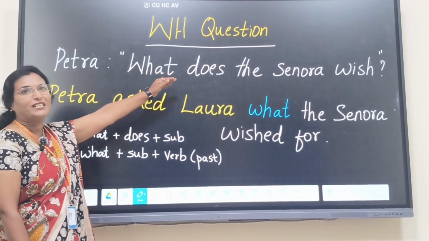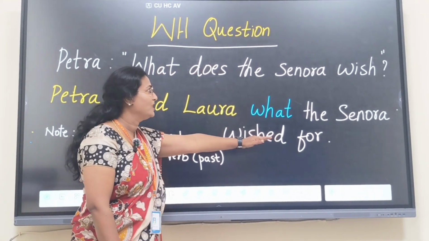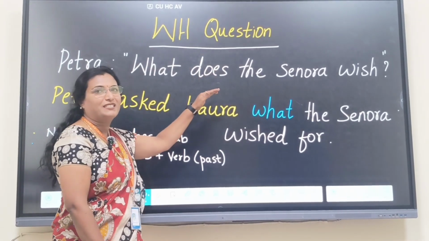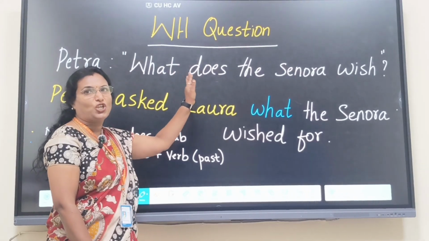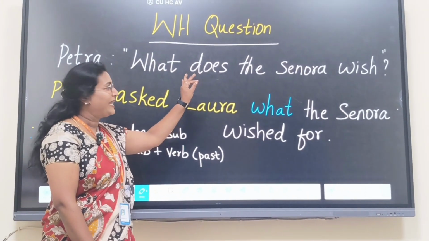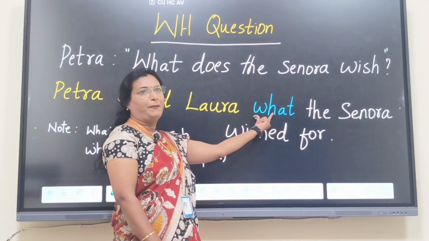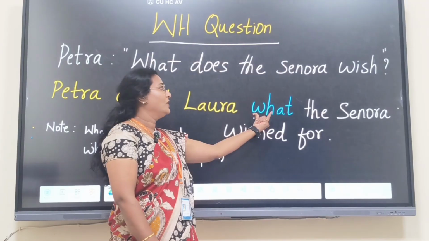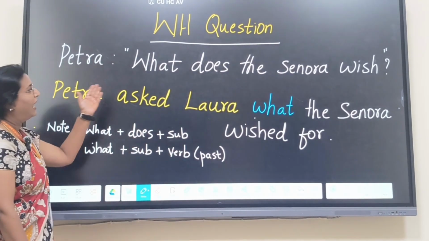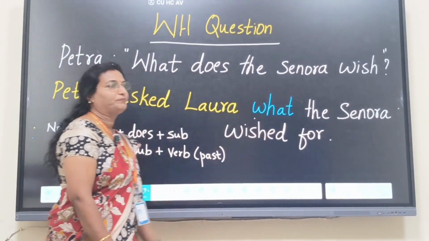because reported speech means all the present tense words should be changed to past tense. So where is this does? We have to drop this does because question should not be reported as a question. Okay, it has to look like an answer, keeping this word constant. So when we change according to that, the answer is: Petra asked Laura what the Senora wished for.